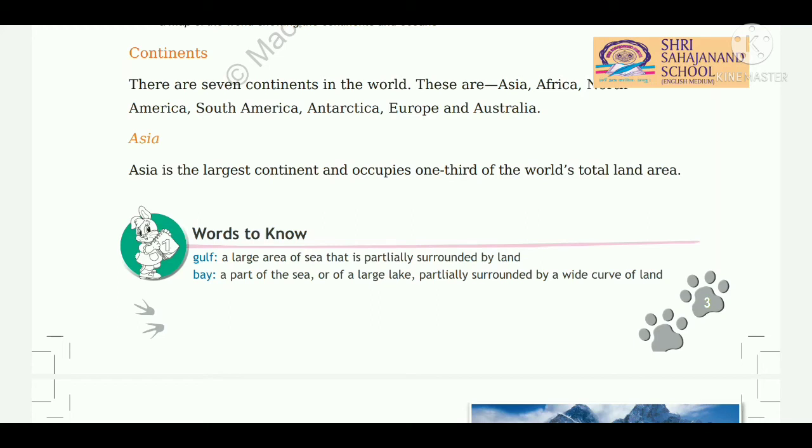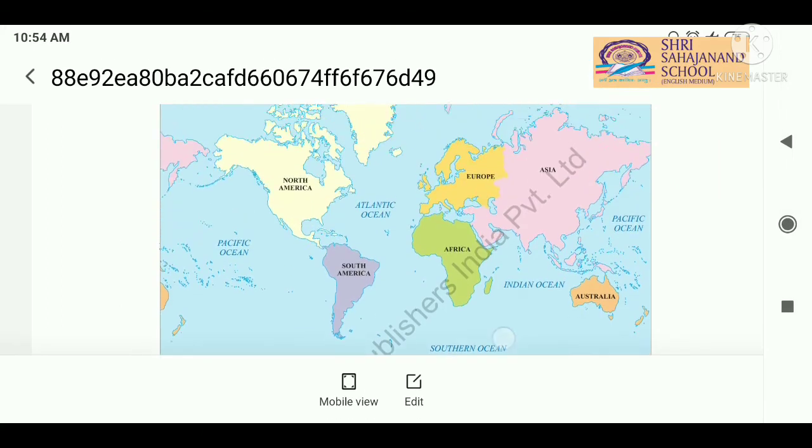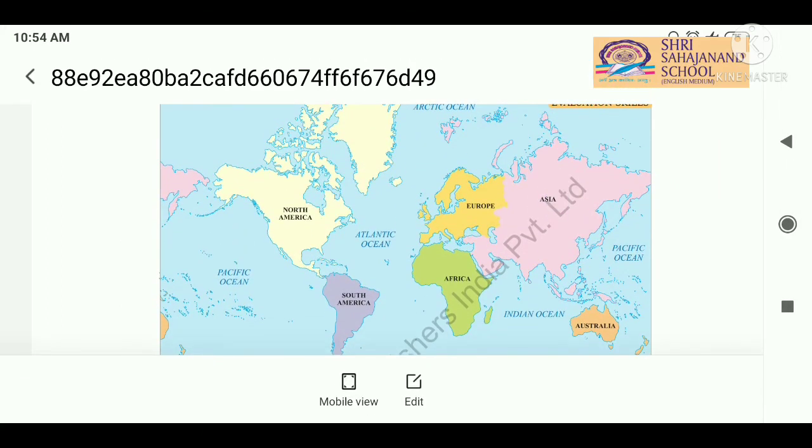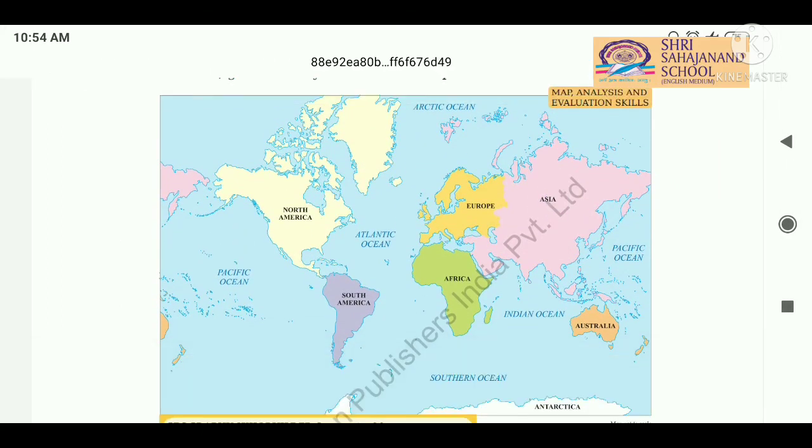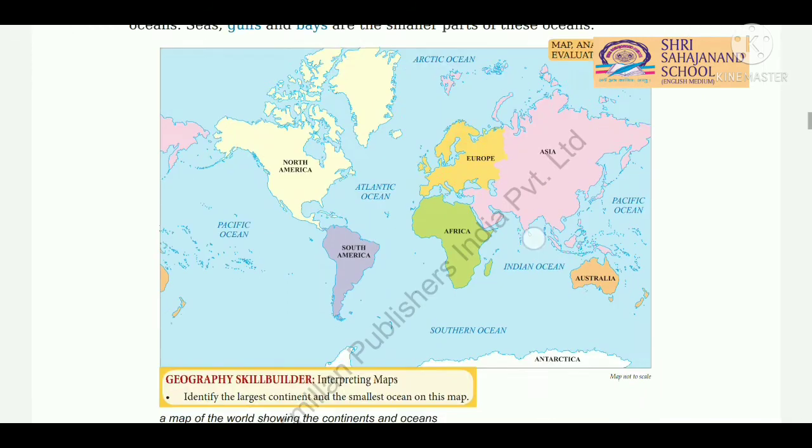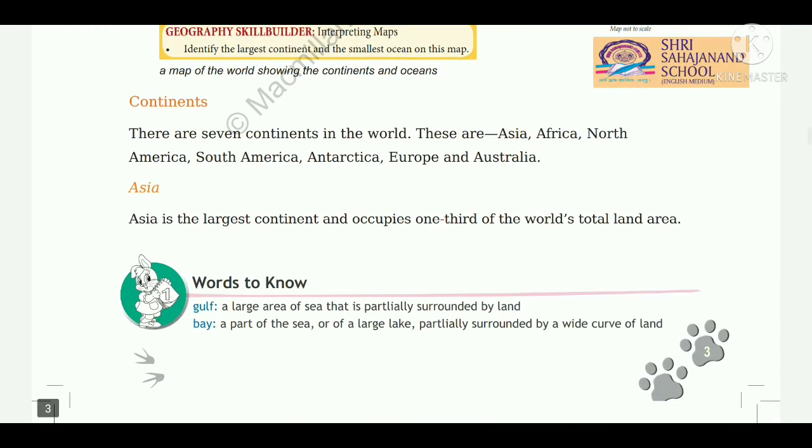Yes, Asia is the largest continent and occupies 1/3 of the world's total land area. You can see here students in the map that Asia is the largest continent and it occupies 1/3 part of the land area.